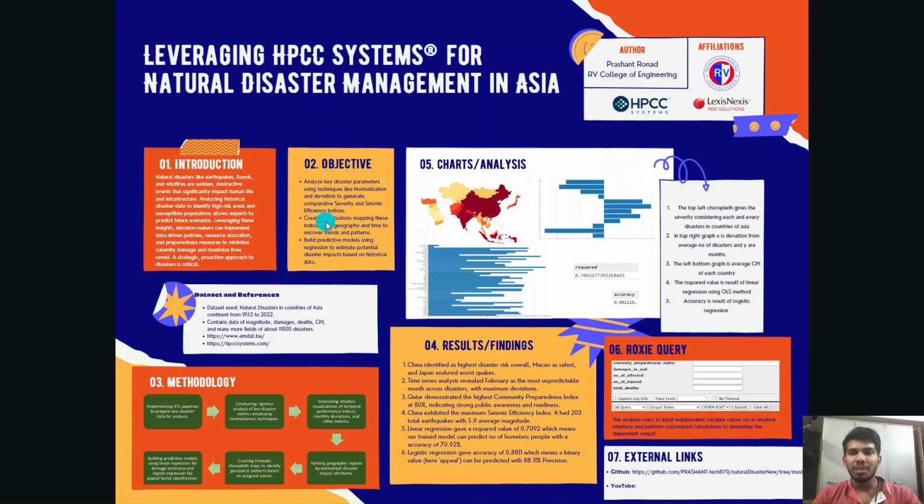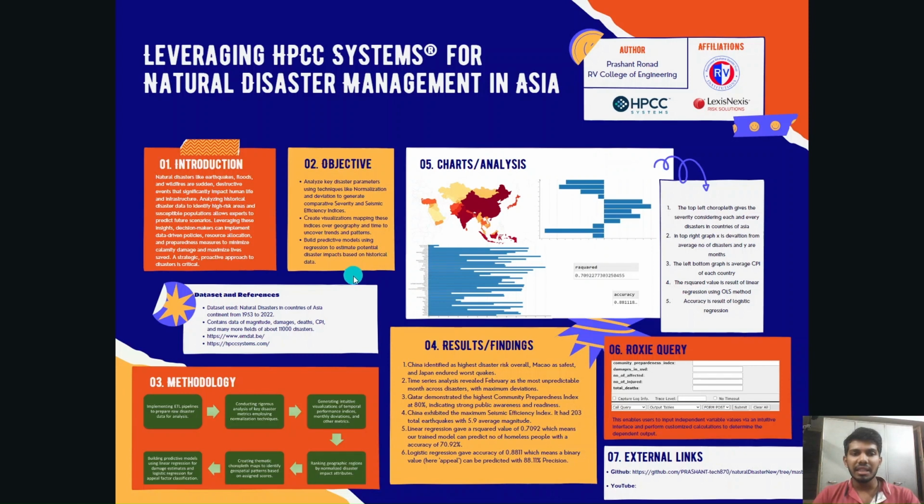In this project, we have three objectives. The first one is to analyze key disaster parameters using techniques like normalization and deviation to generate comparative severity and seismic efficiency indices. And the next one is to create visualization mappings of these indices over geography and time to uncover the trends and patterns. And the last objective is to use basic linear regression and logistic regression to predict the future data.